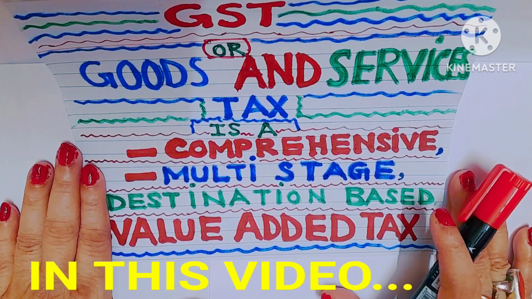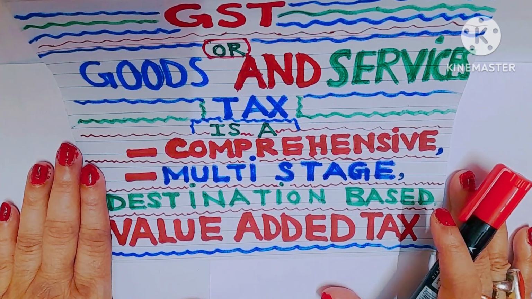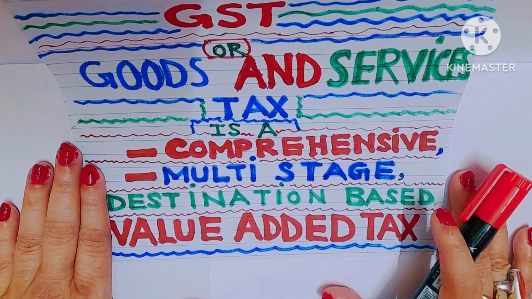So in this video, I am going to discuss and explain in detail why GST or Goods and Services Tax is a destination-based tax with 3 simple examples step by step in the easiest way.